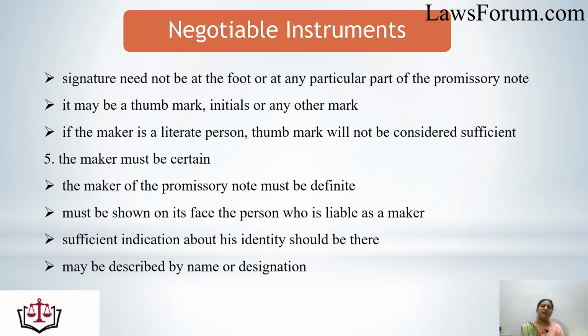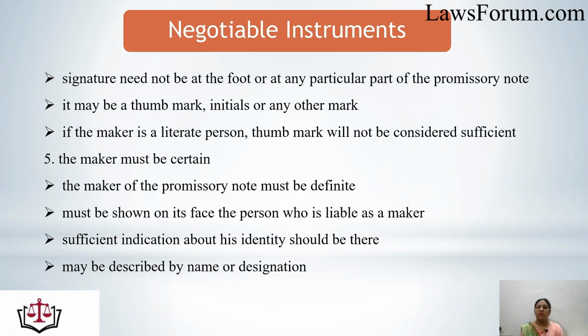Next, the maker must be certain. The maker of the promissory note must be the definite person who has made it. There must be some identity of the person which should be known to the other parties. It must be shown on its face who is liable as a maker, meaning the person who is going to make the payment in future. Sufficient indication about his identity should be there.